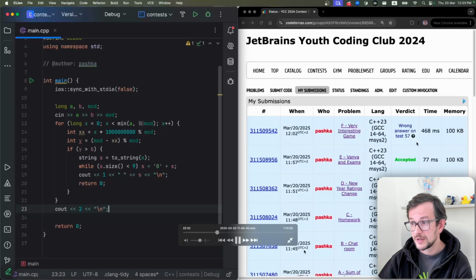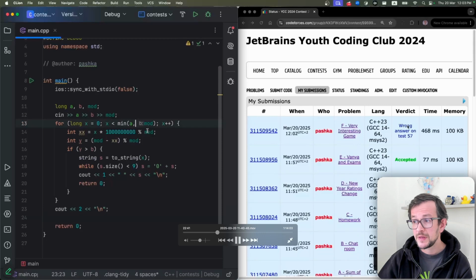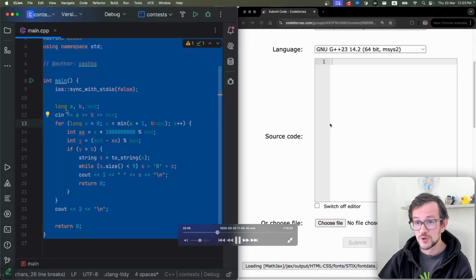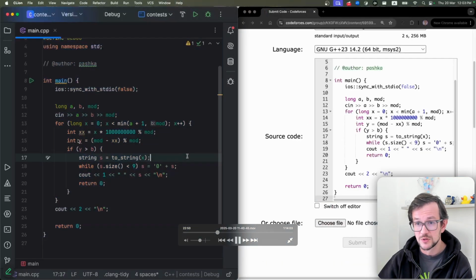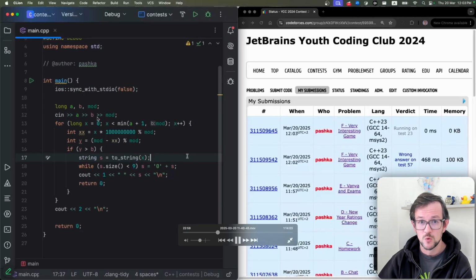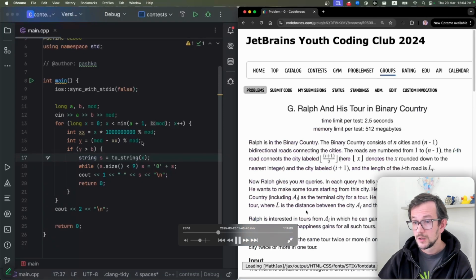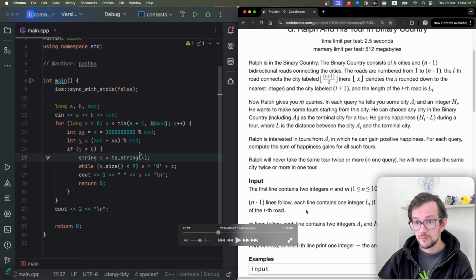Okay, here I will have wrong answer. Quite surprising, actually. The first thing I checked, I never put integer something, so I don't have integer overflows. I checked that I don't have integer overflows, and then thought what can go wrong, and then I noticed here that I have a number less than A, and it should be less or equal than A. So I fixed it like this. So that's it. That's problem F. Again, kind of a mathematical problem, but the programming part is very easy. So this is the whole program. Good.